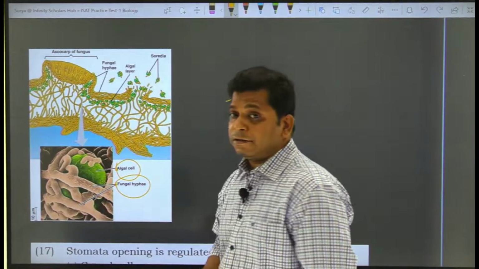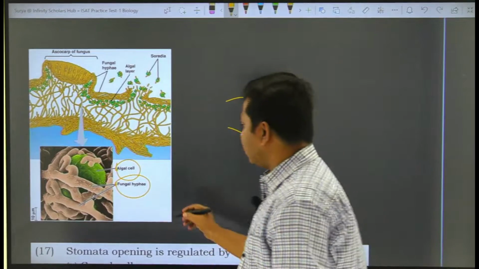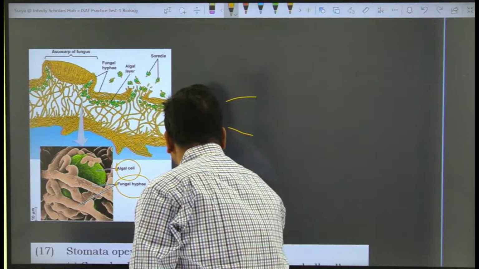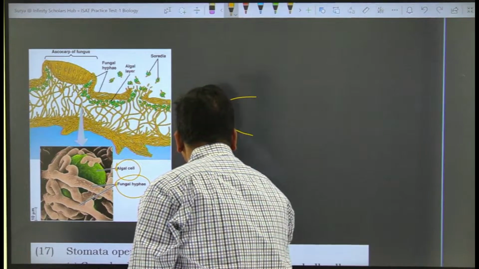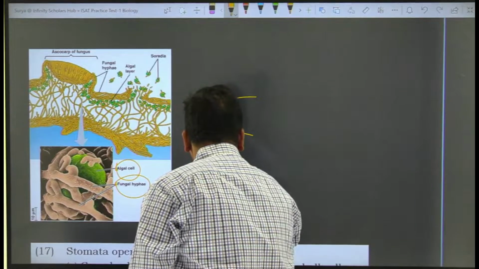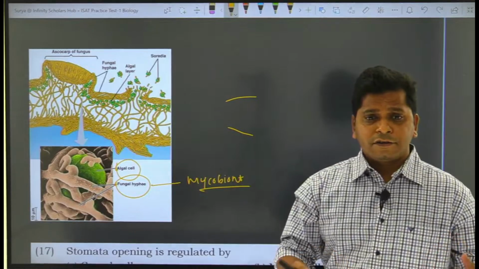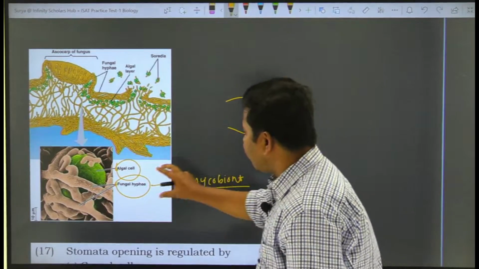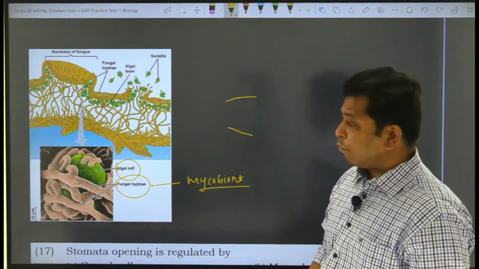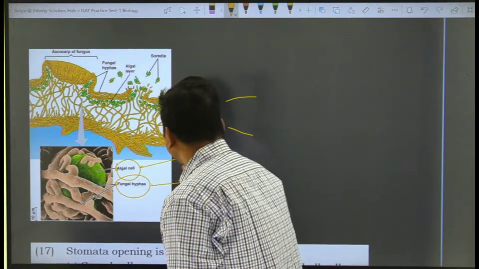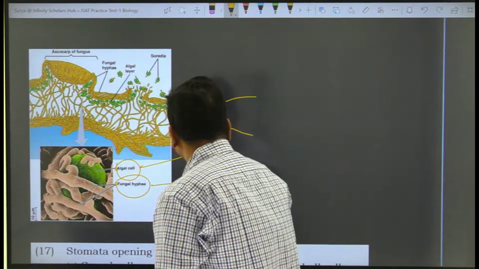The fungal partner of the lichen is called the mycobiont. Myco means fungus. So this is the fungal partner, called the mycobiont, and the algal partner is called the phycobiont.